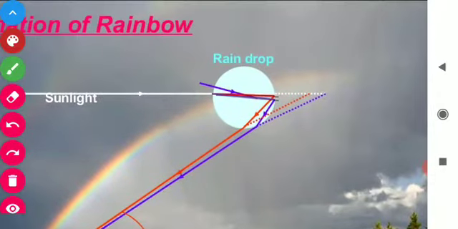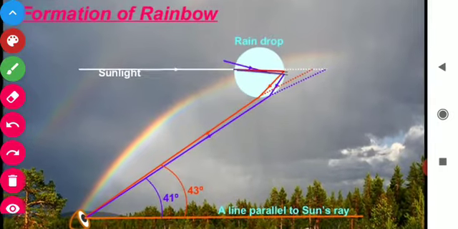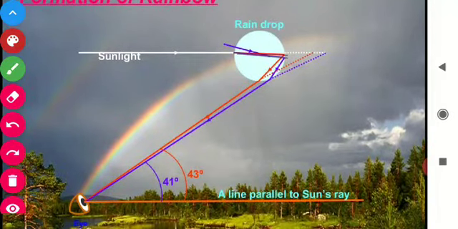Now students, this is basically the diagram. By using this diagram, we can understand how the rainbow forms.